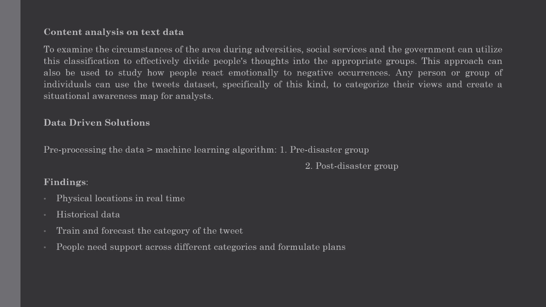We will utilize this data to train and forecast the category of tweet using machine learning classification models like k-means, random forest, etc. The government or local authorities can also utilize this type of content analysis to determine how many people need support across different categories and formulate plans.